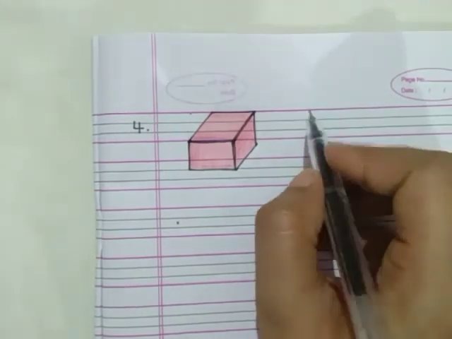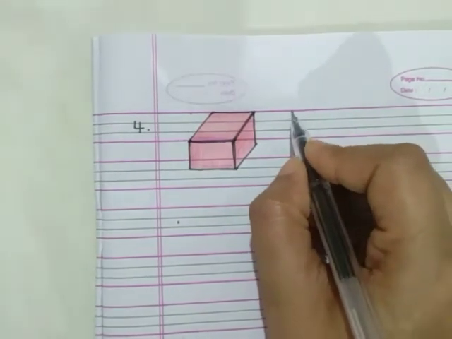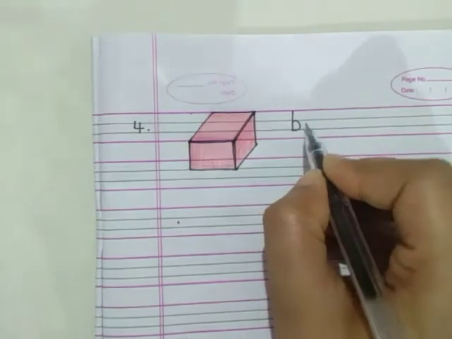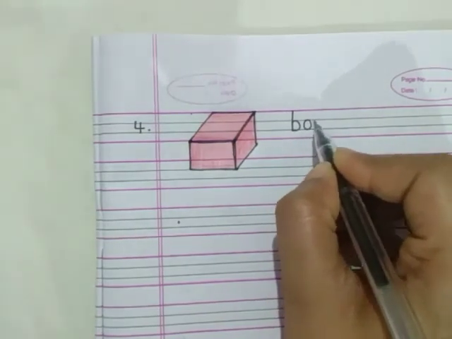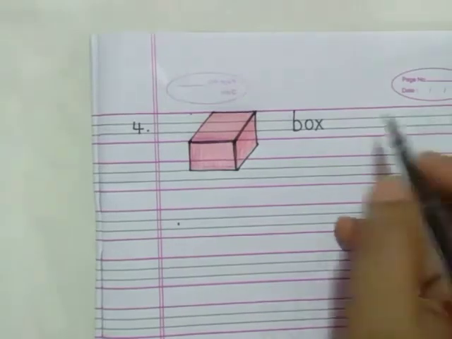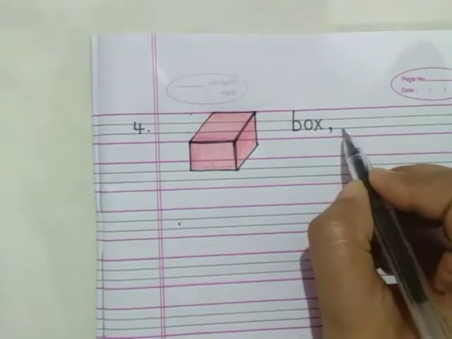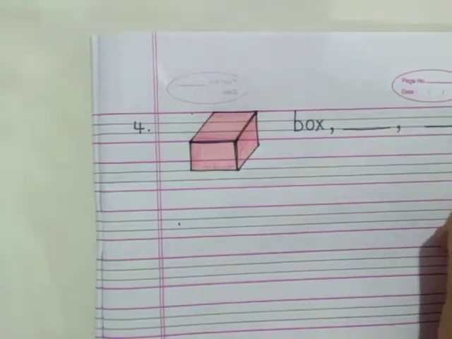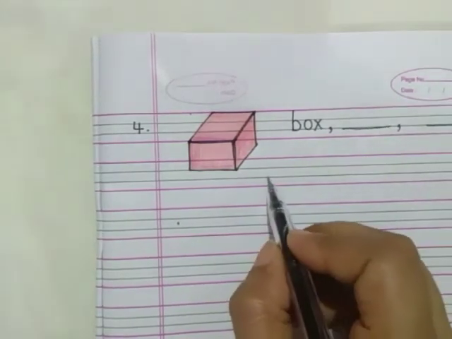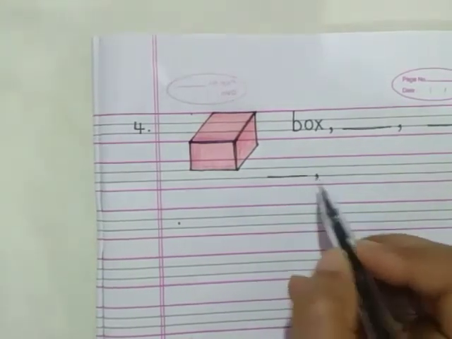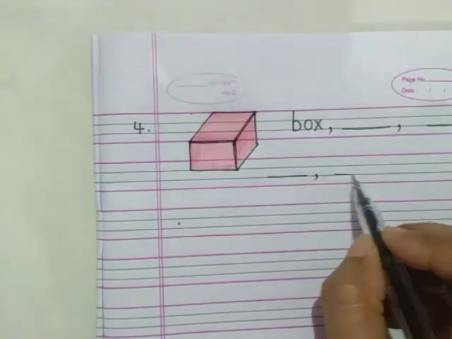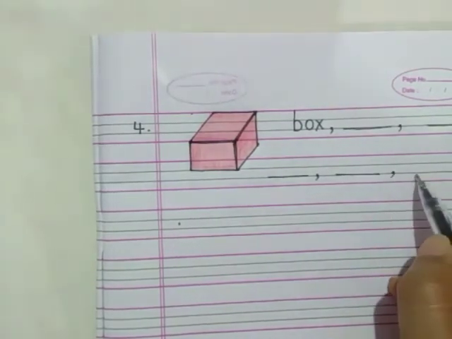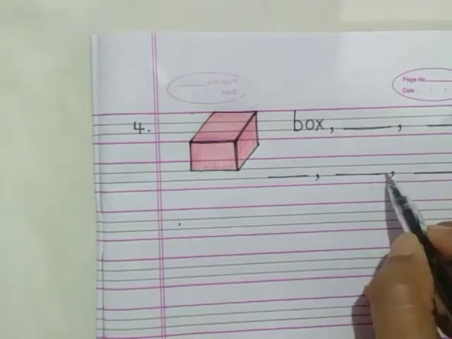And the spelling of box is B-O-X. Box. B-O-X. Box. And repeat it 5 times.